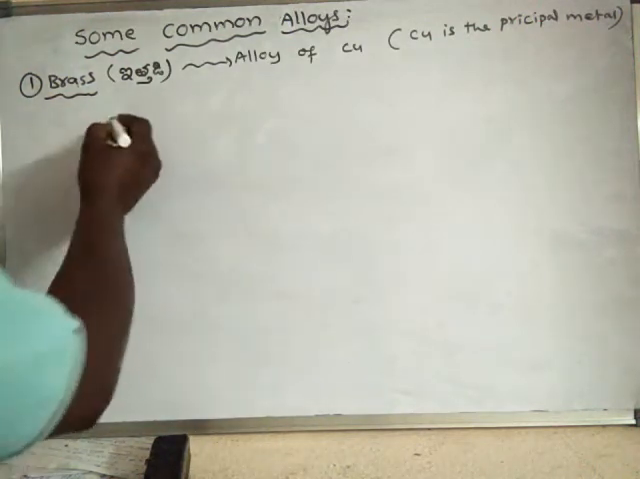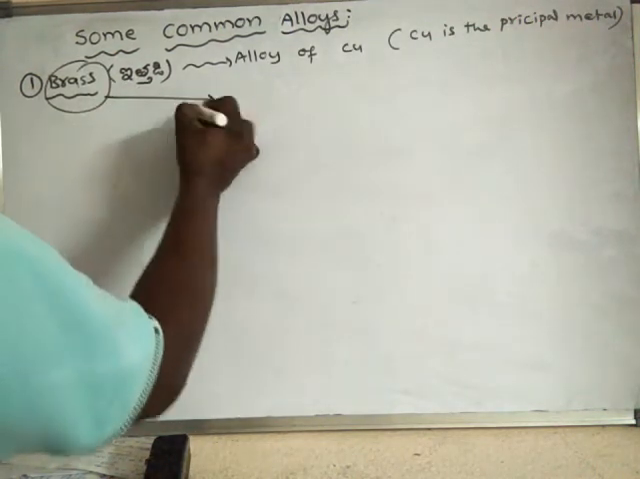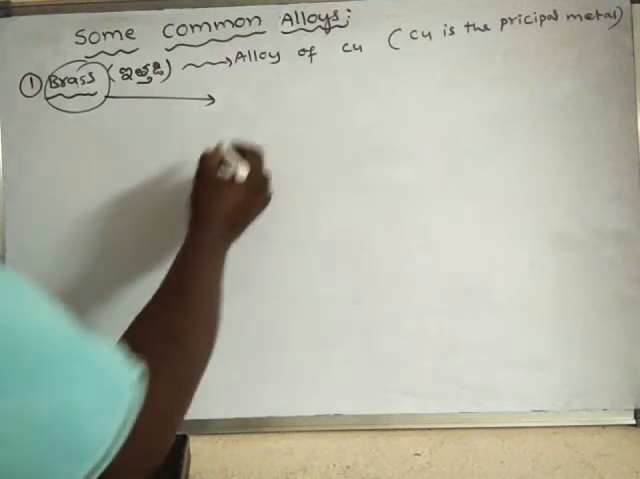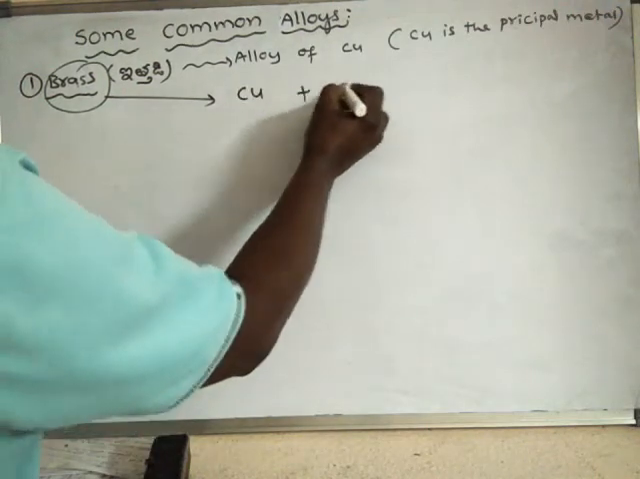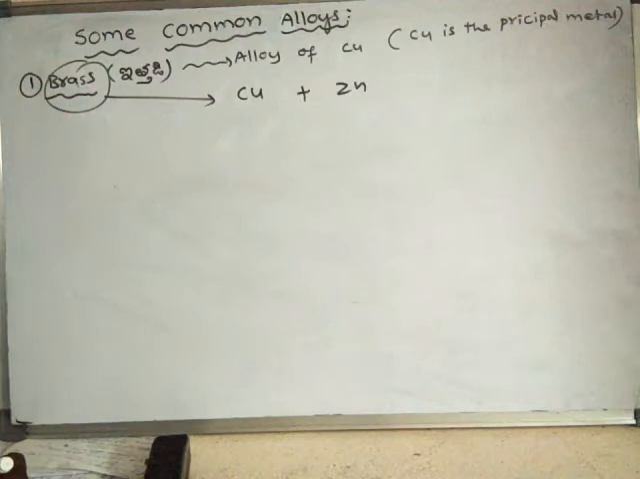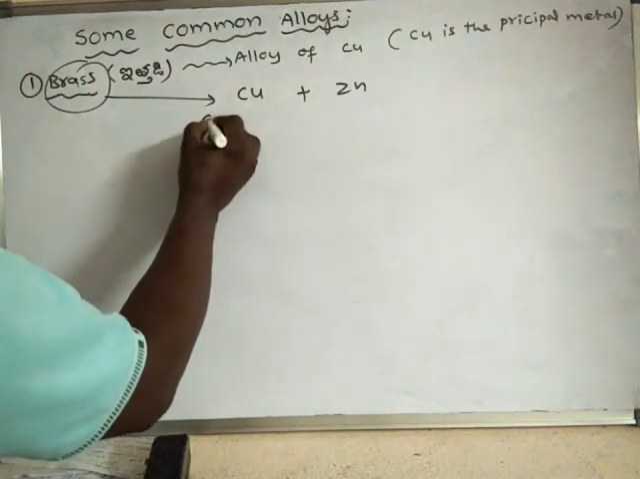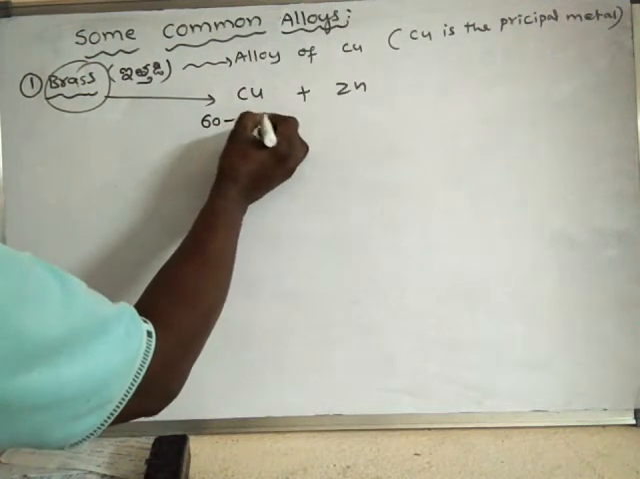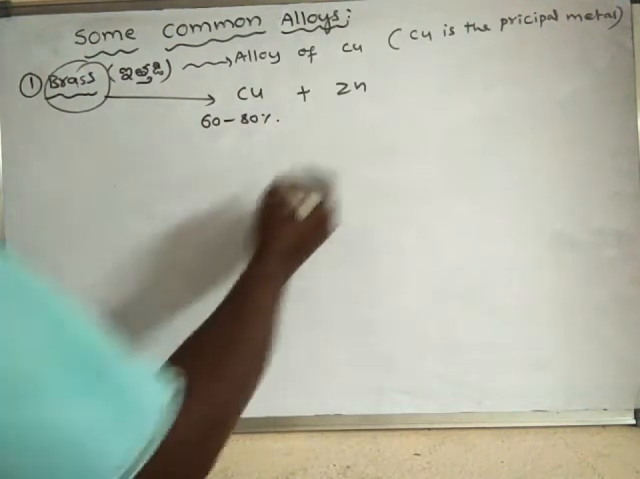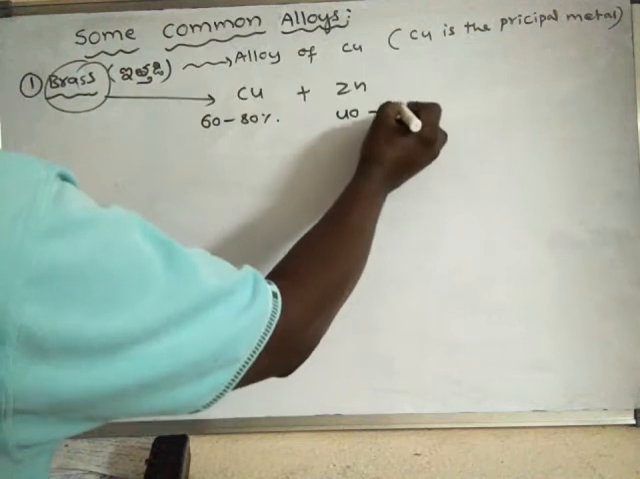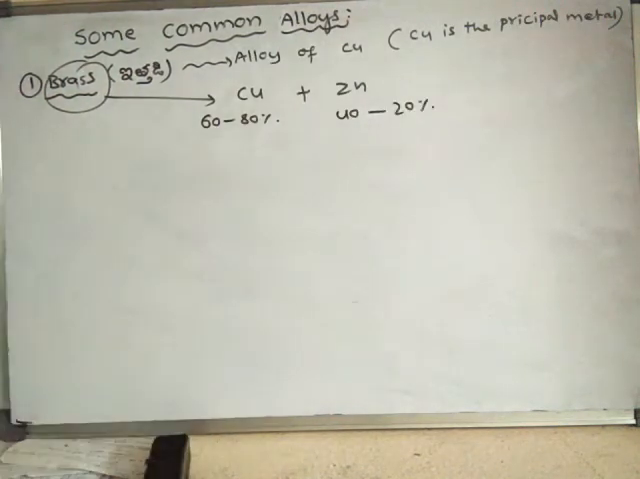So if you see the composition of brass, it contains copper and zinc. These two metals are mixed to make brass. Copper is present around 60 to 80%, whereas zinc is present around 40 to 20% in this alloy. Okay.